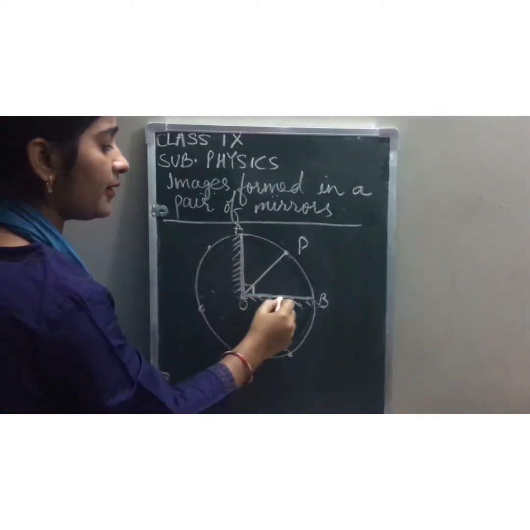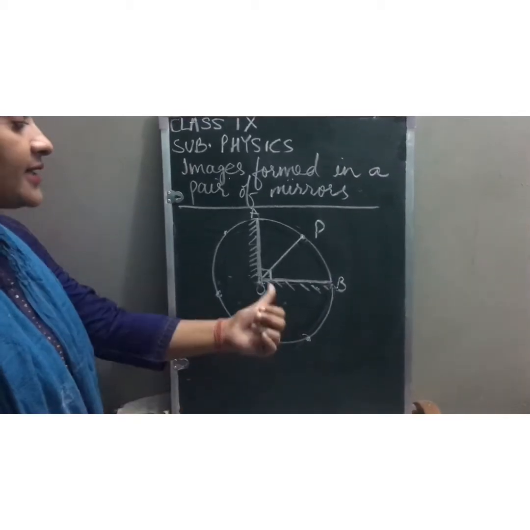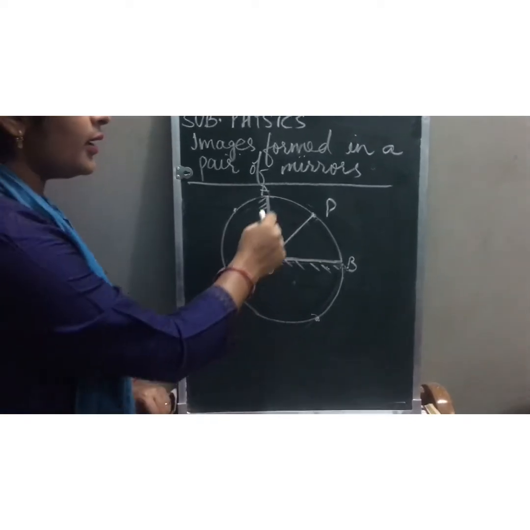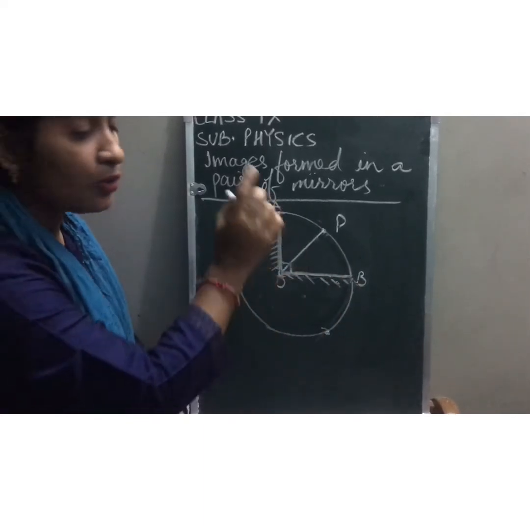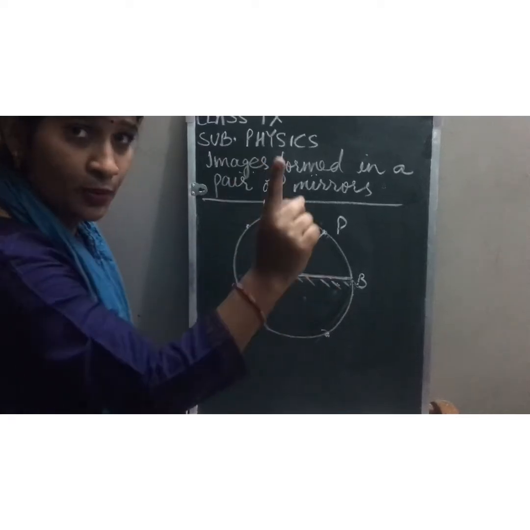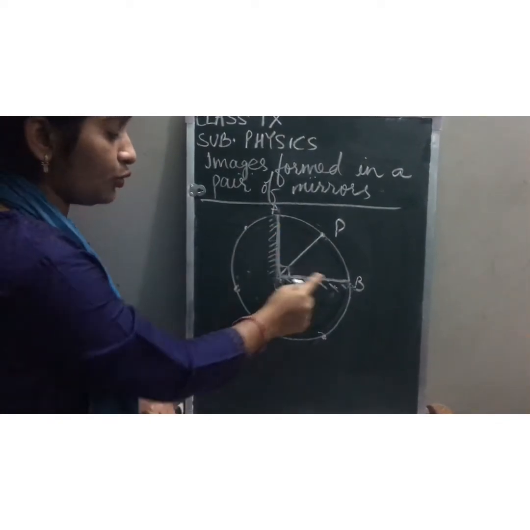Again I am explaining. When two plane mirrors are inclined to each other at any angle, let's say I am taking 90 degree, then first point, there will be a circle whose center is at the point of intersection of the two mirrors.